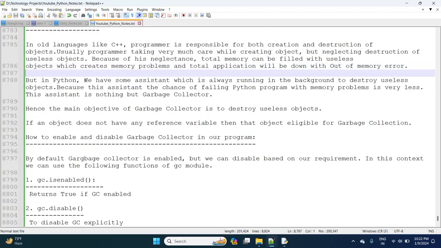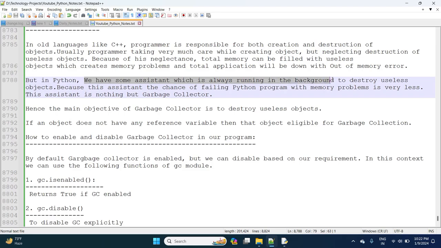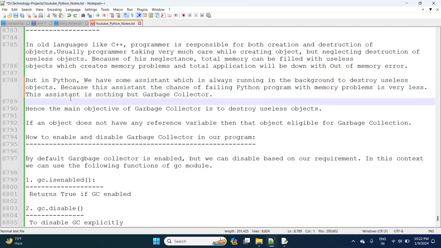But in Python, we have an assistant which is always running in the background to destroy useless objects. Because of this assistant, the chance of failing Python programs with memory problems is very less. Observe this point carefully. This assistant is nothing but a garbage collector.